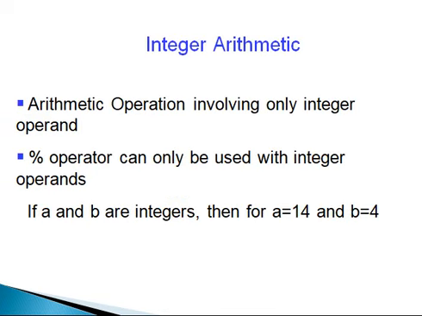Integer arithmetic. Arithmetic operations involving only integer operands are called integer arithmetic. The percentage operator can only be used with integer operands. If a and b are integers, then for a equal to 14 and b equal to 4, we will see some expressions.